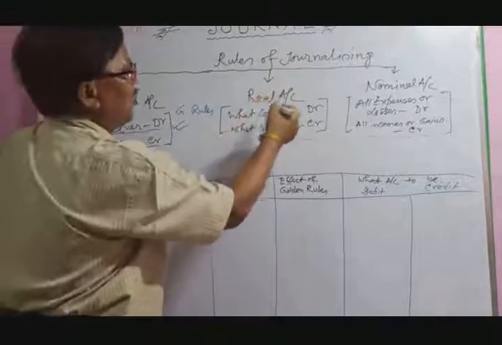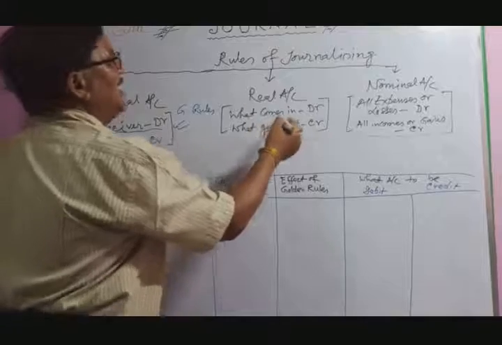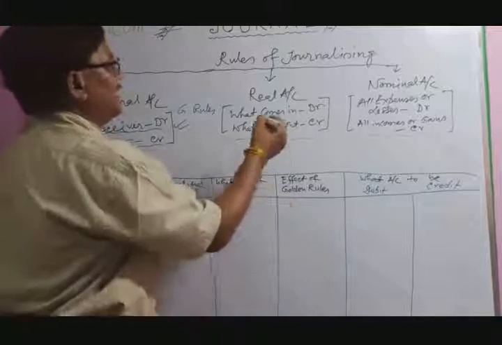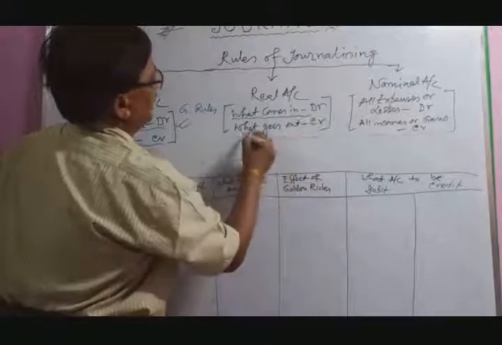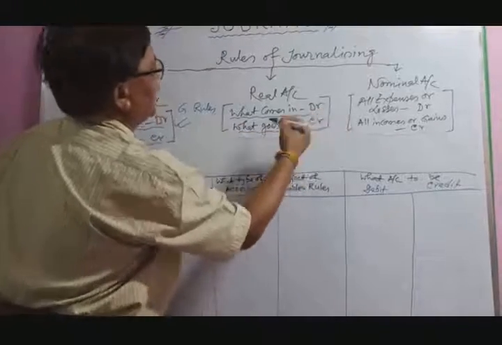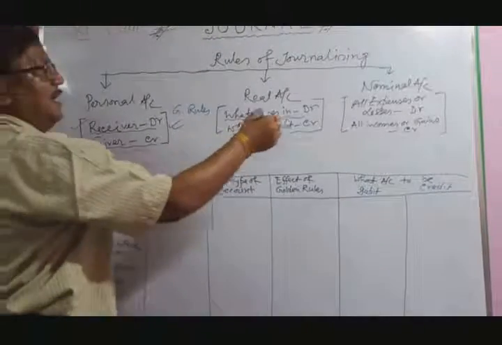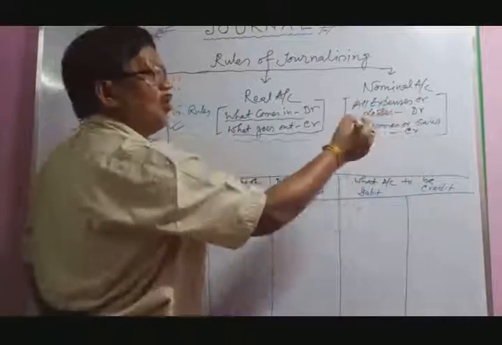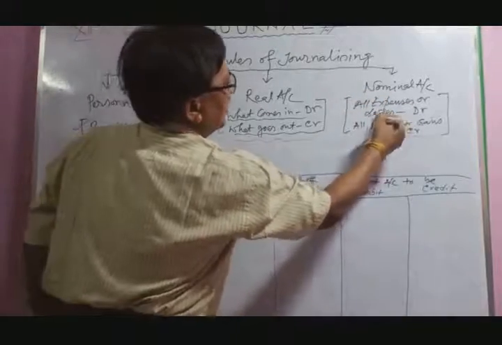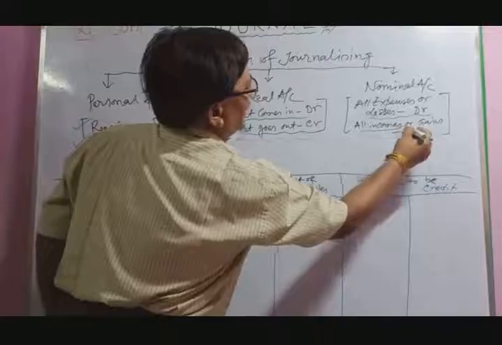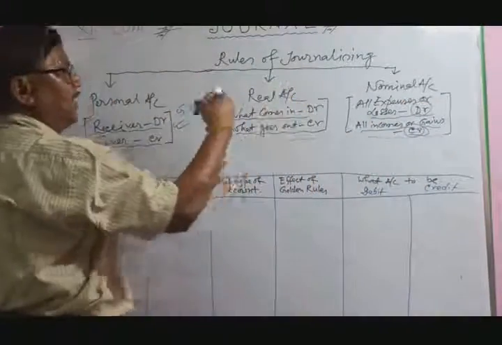Real account: all accounts relating to assets, the fixed assets, current assets, land, building, plant, machinery, etc. What are the golden rules there? What comes in, debit; what goes out, credit. That means assets coming in are debited, assets going out are credited. Next, another account, nominal account: all business expenses and income. Expenses and losses are recorded as debit, and all incomes and gains are recorded as credit. That is the rules of journalizing.